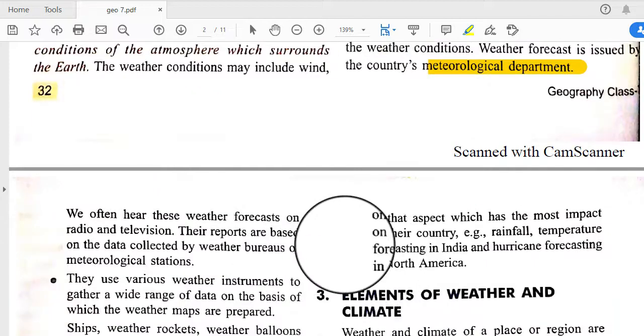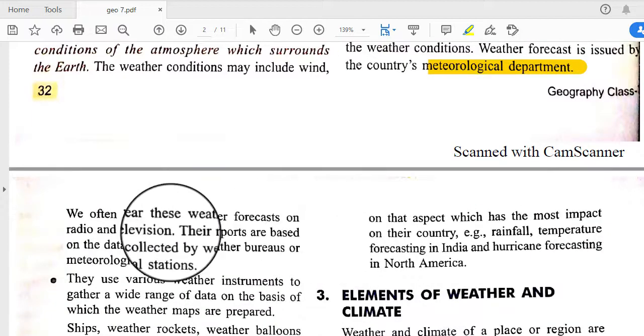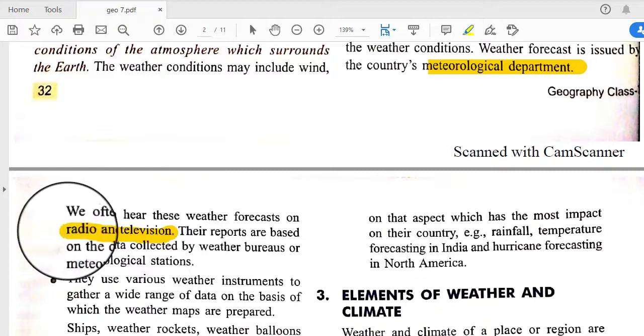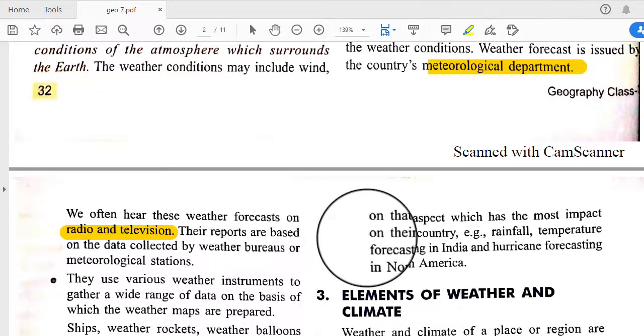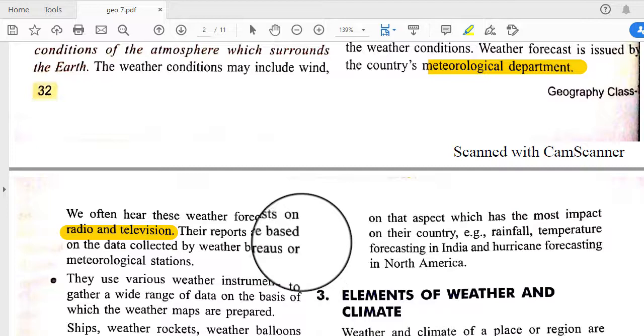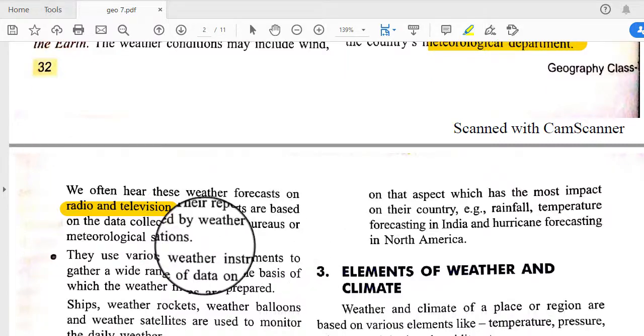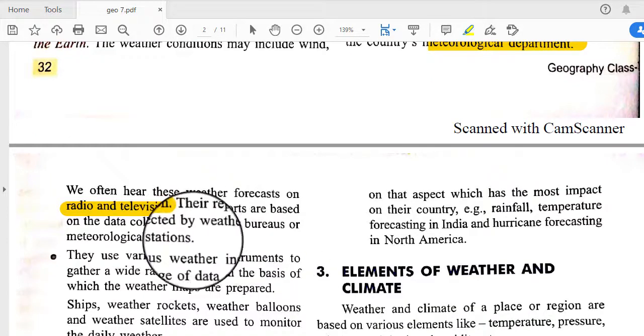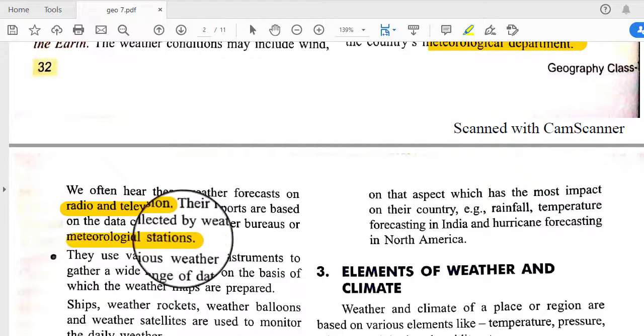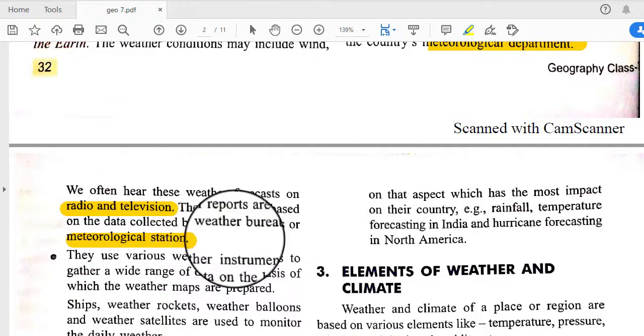We often hear weather forecasts on radio and television, giving information regarding the upcoming 24 hours of weather, and their reports are based on the data collected by weather bureaus or meteorological stations. They give us the information on the basis of their previous data.